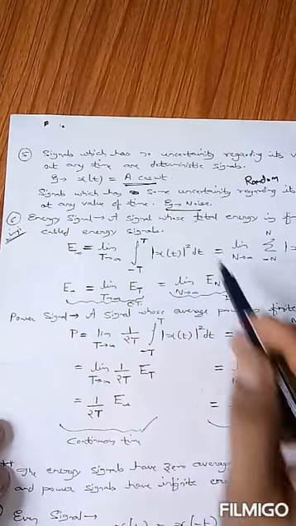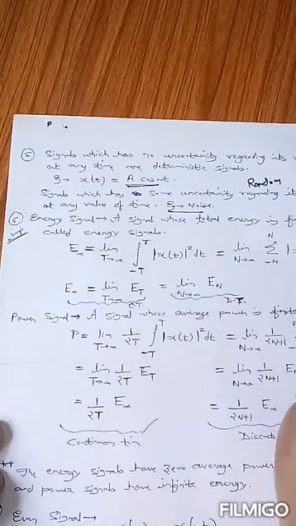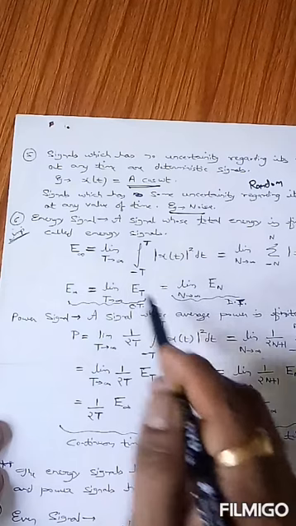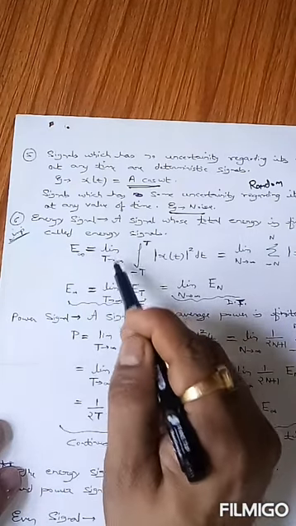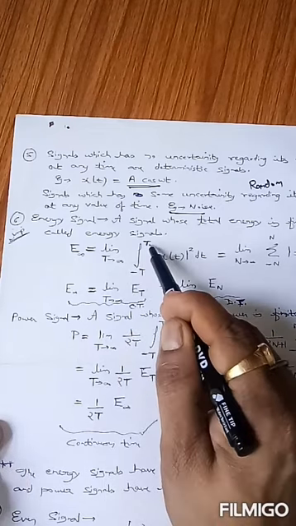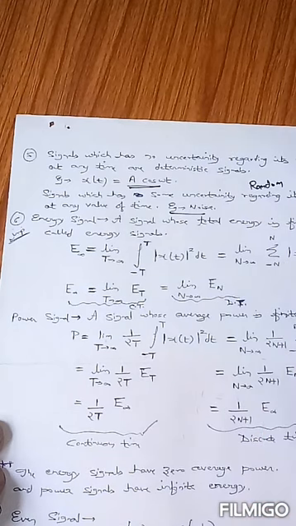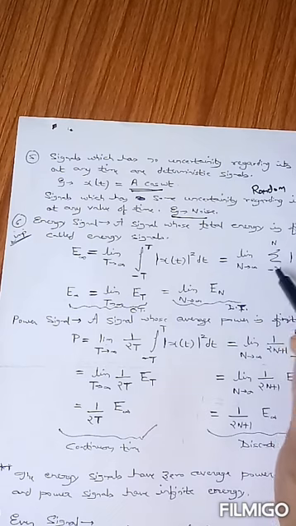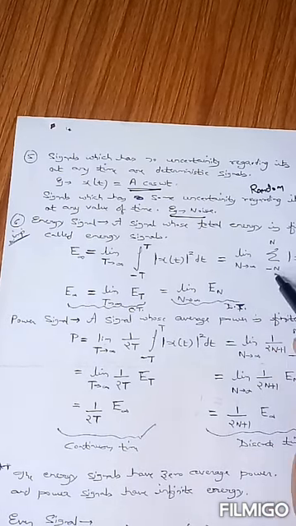Another important category is energy signals. A signal whose total energy is finite is known as an energy signal. The formula to calculate the energy of any signal is defined as E infinity is equal to limit T tends to infinity, integral minus T to plus T, modulus of x(t) whole square dt, in case of a continuous time signal. Similarly, the energy in case of a discrete time signal is defined as limit N tends to infinity, summation minus N to plus N, modulus of x(n) whole square.